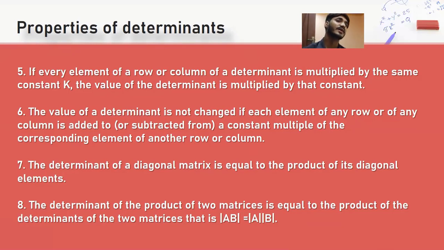The determinant of a diagonal matrix is equal to the product of its diagonal elements. The determinant of the product of 2 matrices is equal to the product of the determinants of the 2 matrices, that is |AB| = |A||B|.